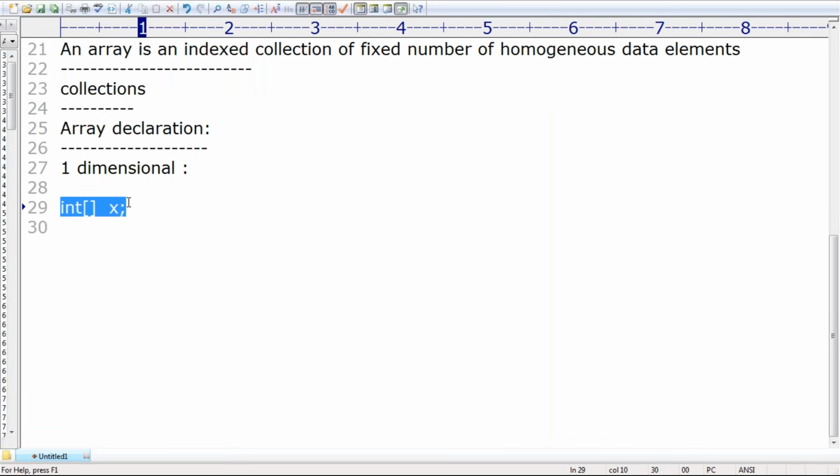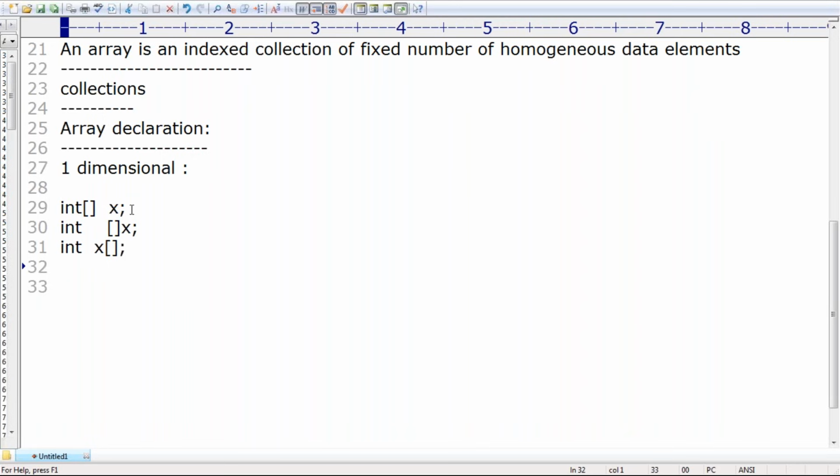Sir, I want to declare. I don't want to create. Mansoor, I don't want to create. Just I want to declare. That's all. Is it valid or not? Yes. Sir, now I want to take int x[] like this. Is it valid or not? Yes, valid.